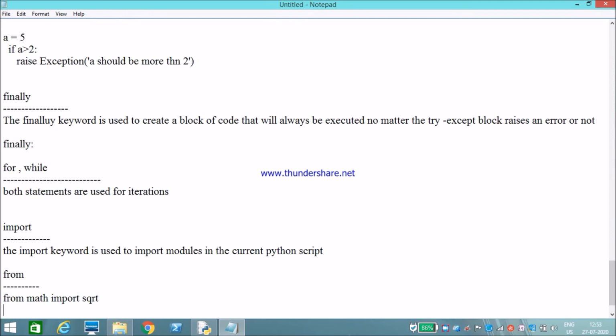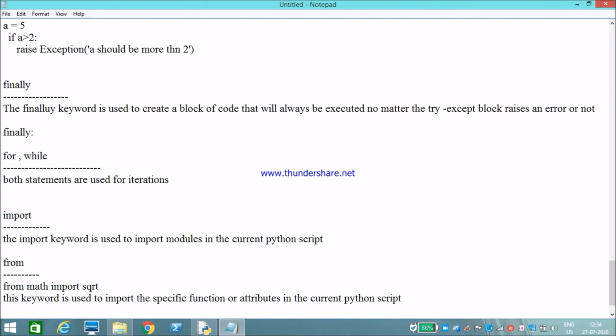Okay, the from keyword is used to import a specific function or attributes in the current Python script.